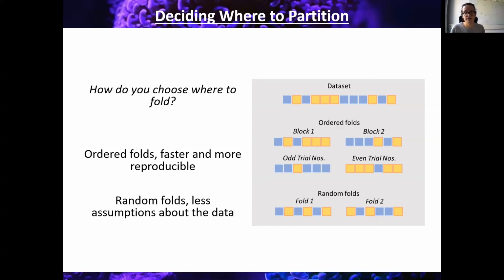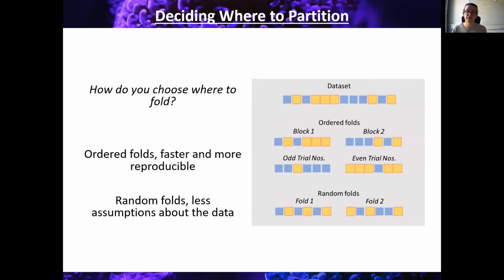And this will obviously take a little bit more time than the ordered partitions because you are having to repeat the process. But it also ensures it's a little bit more reproducible than just using a single random partition. So the random folds have this benefit that it makes less assumptions about the data than ordered folds did, but it also takes a little bit longer to compute and is a little bit less reproducible.